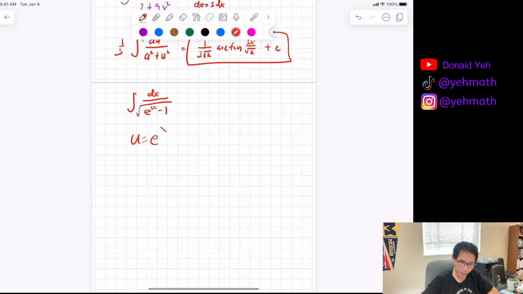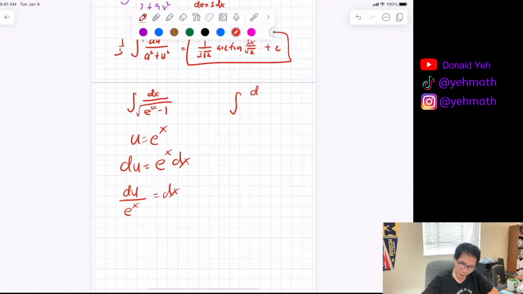So u is probably e to the x. And du is equal to what? e to the x dx. Then what happens is du over e to the x equals dx. So I'm going to change dx to du over e to the x. Square root e to the 2x minus 1, which is also known as u squared minus 1.